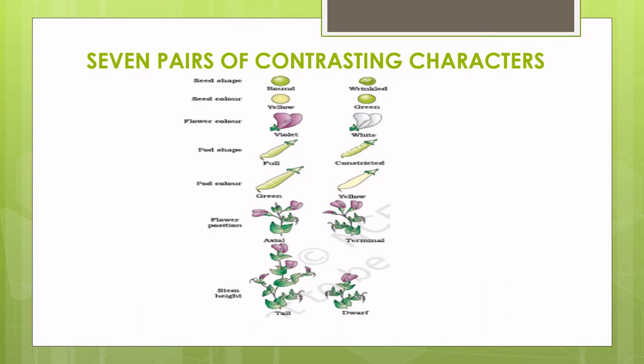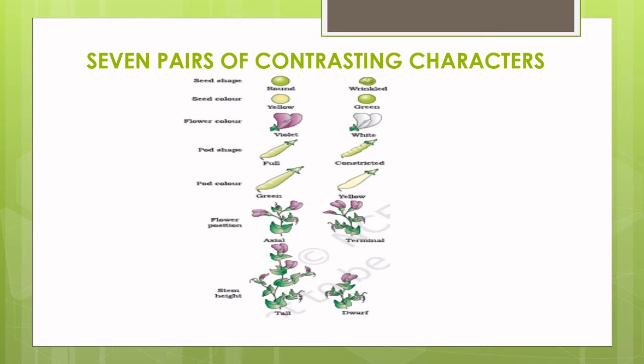Mendel chose pea plants, otherwise called Pisum sativum, for the following reasons. It was naturally a self-fertilizing plant, so it was easy to raise pure breeding individuals. It had a short lifespan as it is an annual, so it was possible to follow sexual generations. It was also easy to cross-pollinate the pea plants. It had well-defined contrasting characters, and all the flowers were bisexual.